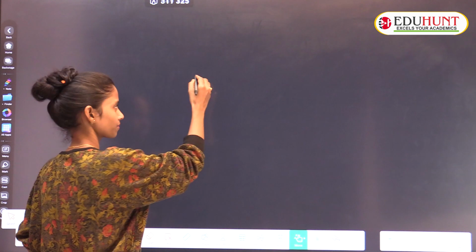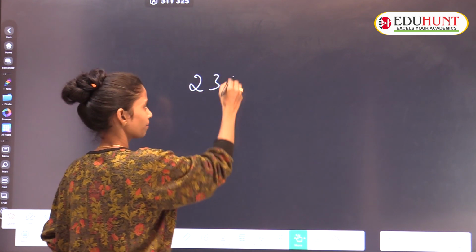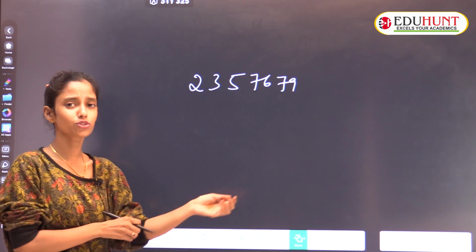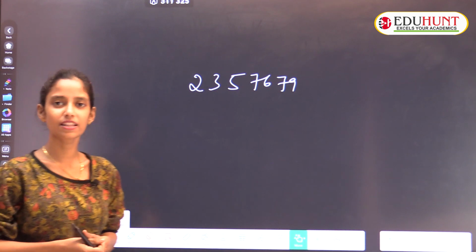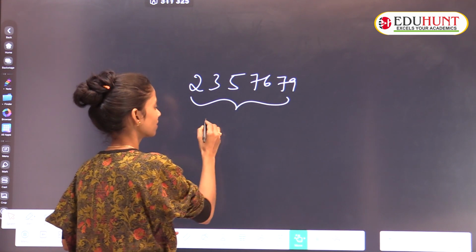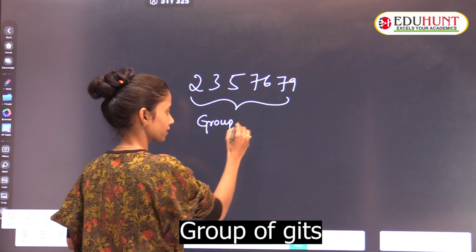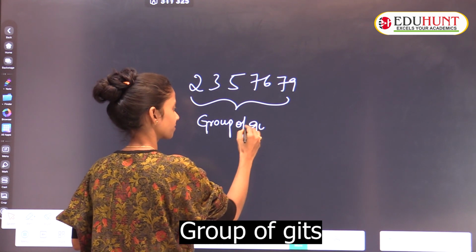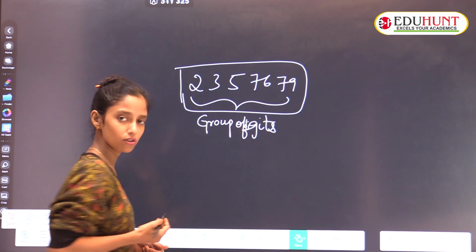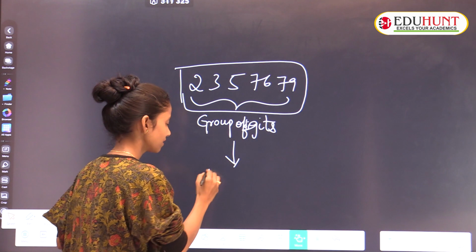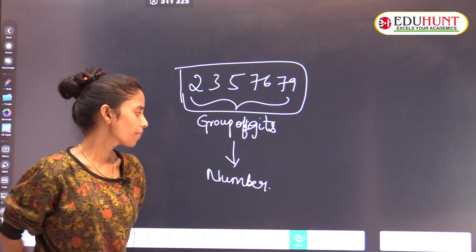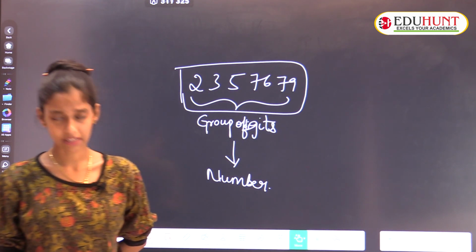Now I am taking one number, any number you can take. If you see this number, we will say that it's a group of digits, or a collection of digits. So this collection of digits or group of digits, we will say that it is a number. Is it clear? So here a collection of digits, we know that's a number only.